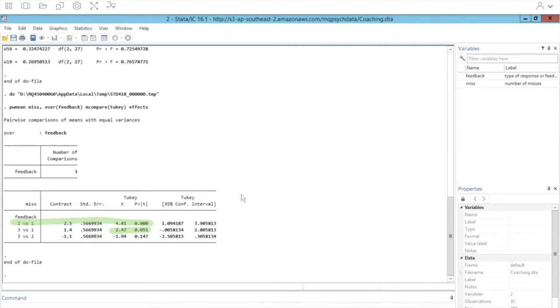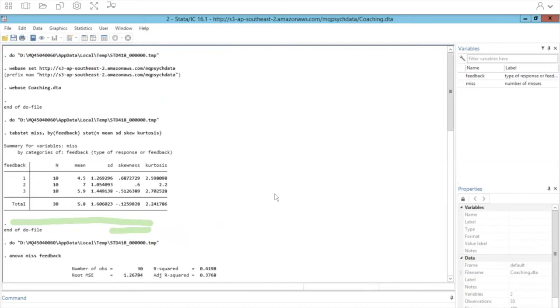Right, but we're really not done here. We need to know which group performed better. Now that we've done our post-hoc comparisons, we can conclude which group performed better than the other. And to do that, all we have to do is look at the means and conclude from there.